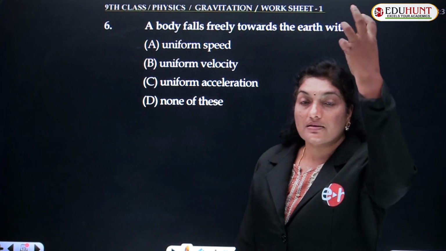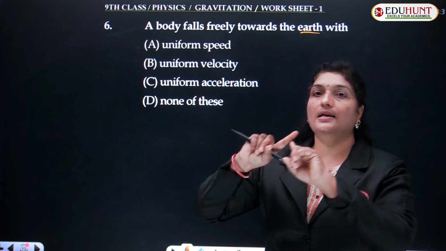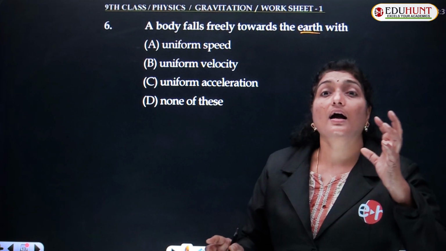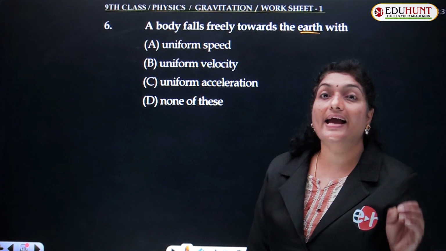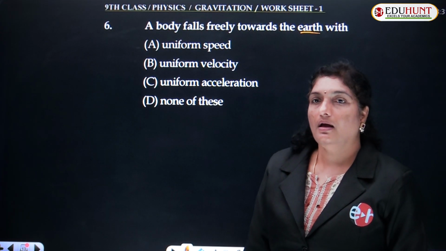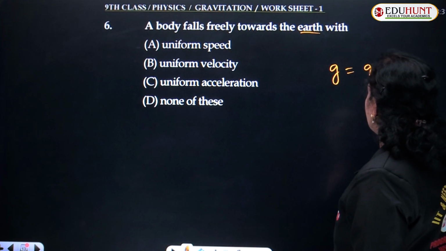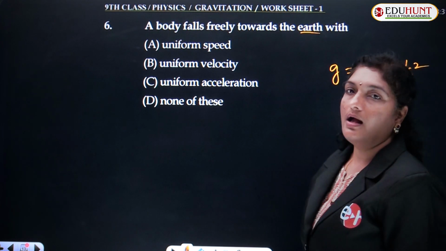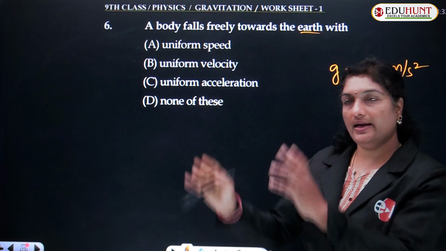On the surface of the earth, acceleration due to gravity is considered to be constant, and its value is given as 9.8 meter per second square. This is taken as a constant up to a certain height.